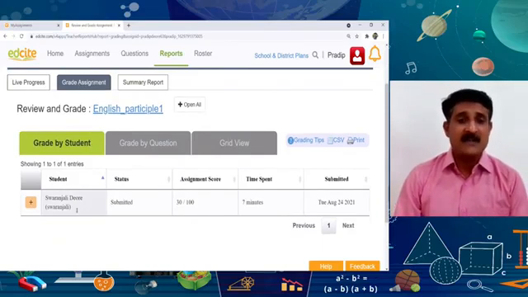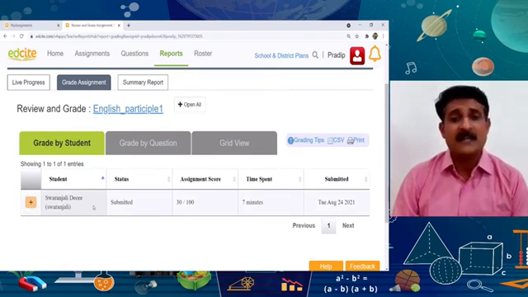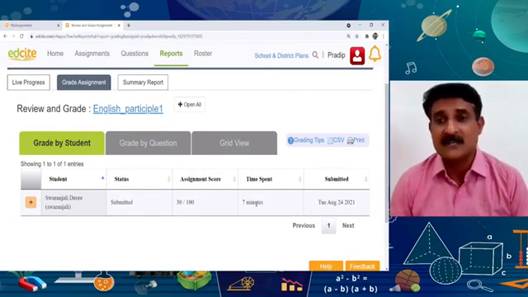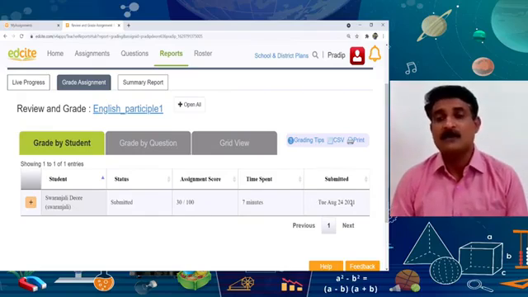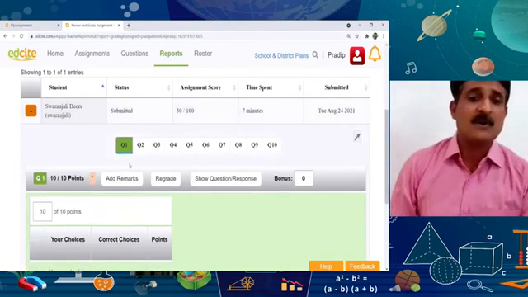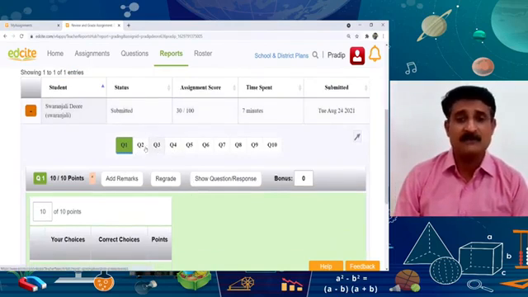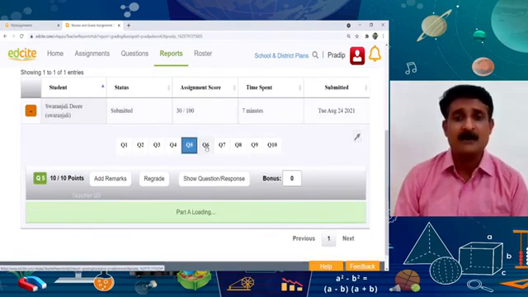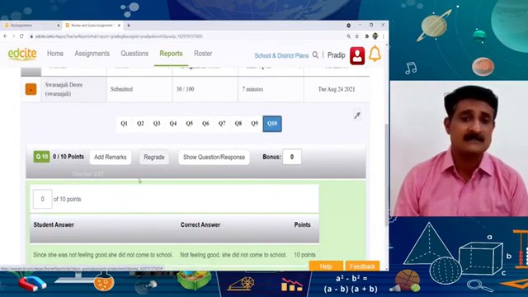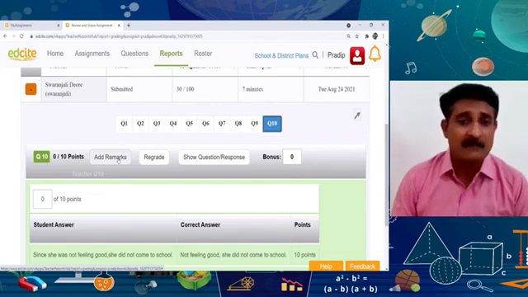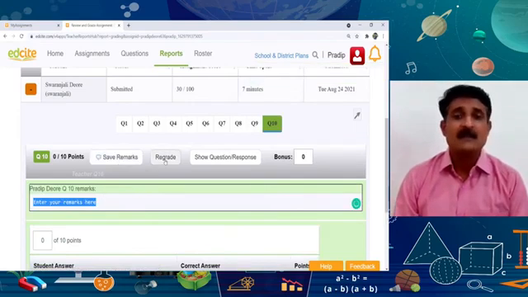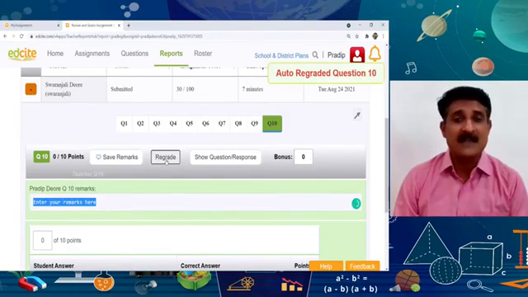If you want to see the graded assignment, here Swaranjali Devre has already submitted her assignment and she has got 30 marks out of 100. She completed it in 7 minutes on 24th of August. When you click here, you will get the full information about her assignment, question-wise. When you click the questions, you will get the information about the questions and the correct or wrong answers. If you want to add remarks, you can click here and add remarks about the assignment. If you want to regrade the assignment, you can use this tab.